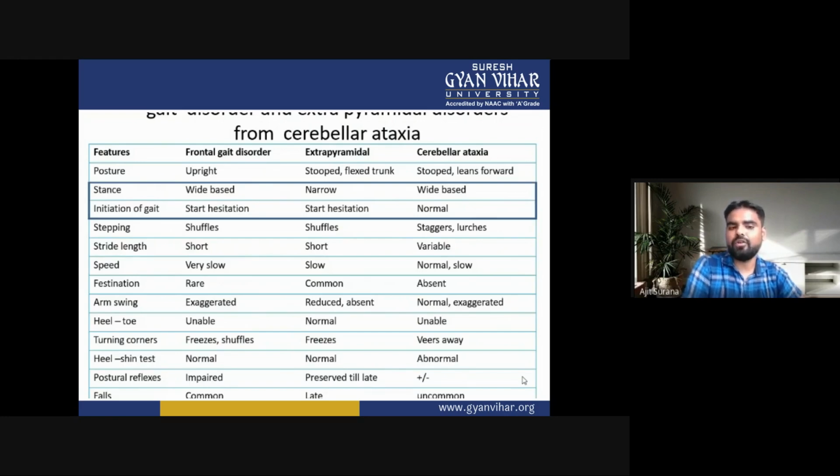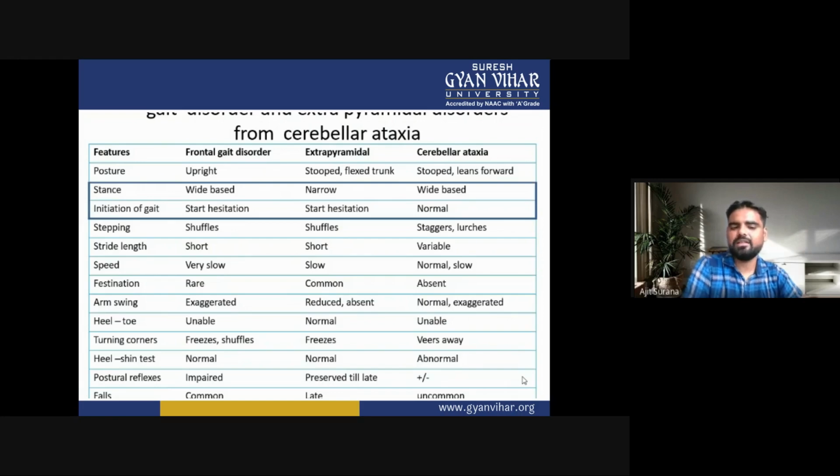Now turning corners. In frontal gait disorder, the patient freezes or shuffles while turning corners. In extrapyramidal, the patient freezes, while in cerebral ataxia, the patient veers away.